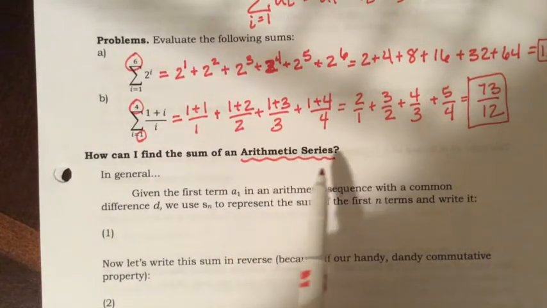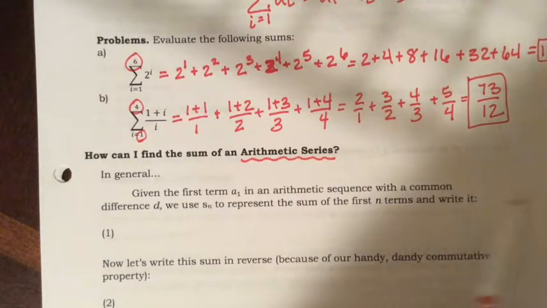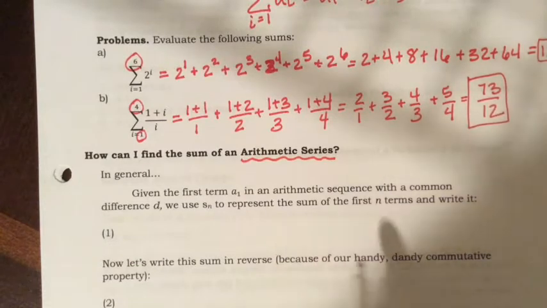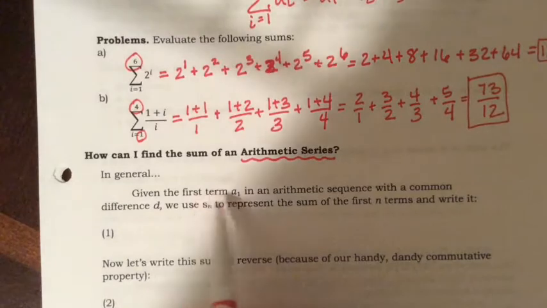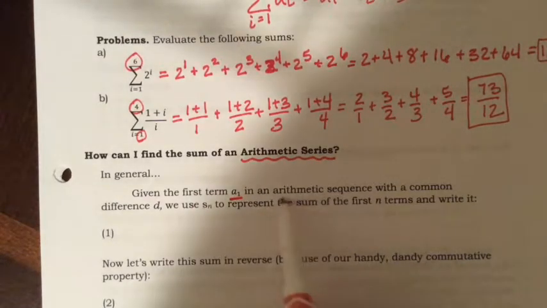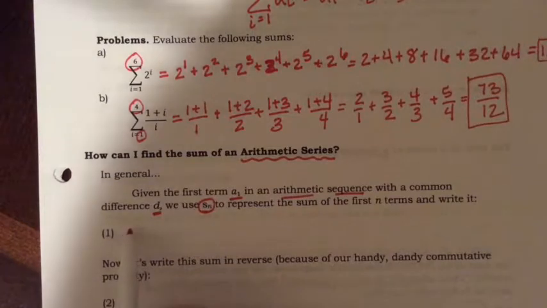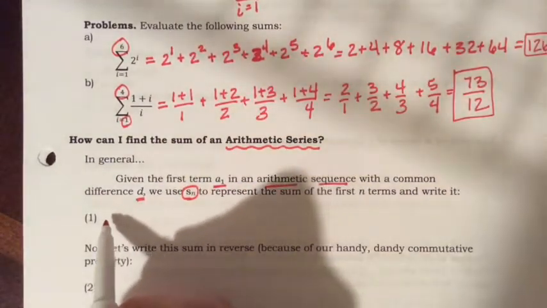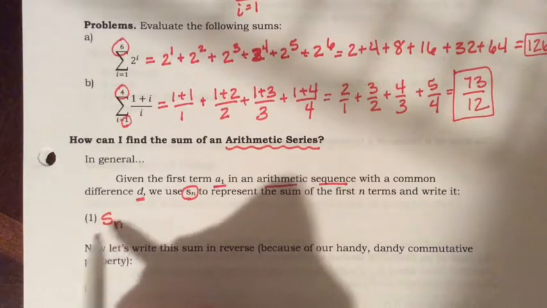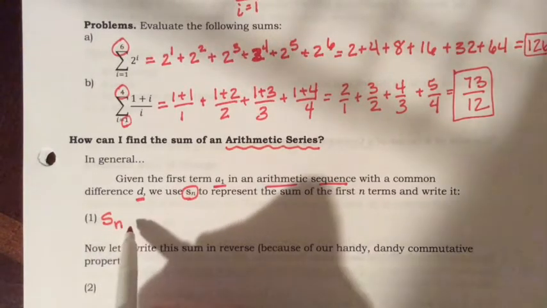Okay, so a sequence where we have a d and we're adding up all of the numbers in that sequence, that will represent this sum in general. So if we're given the first term a sub 1 in an arithmetic sequence with the common difference d, we're going to use S sub n to represent the sum of the first n terms. Okay, so this is what we're going to write. This is for an arithmetic sequence, remember.